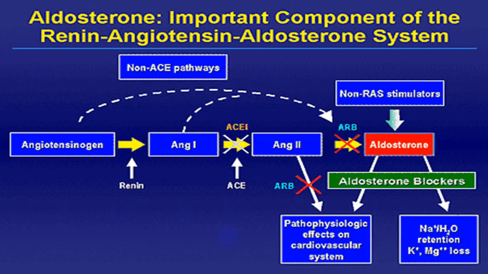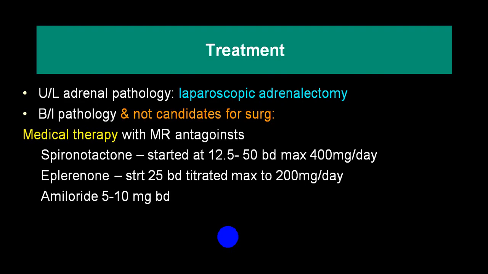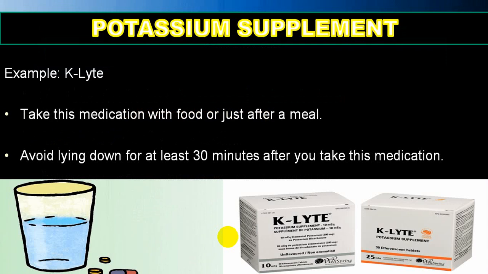In pituitary tumors or hypothalamic tumors, you will have to go for, depending upon the type of tumor, drug therapy, surgery, and surgery by transsphenoidal approach, via endoscope. And in case of malignant tumors, you will have to go for surgery with addition of radiotherapy. Laparoscopic adrenalectomy gives good results. Potassium supplements can be given.